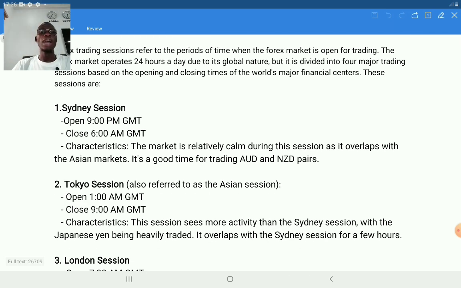We have the Sydney session. Sydney is one of the biggest cities in Australia. If you are looking to trade in the Sydney session, you will love to trade the currencies that appear with the Australian dollar, like currency pairs such as AUD USD, AUD JPY, GBP AUD, any currency that is paired with the Australian dollar.